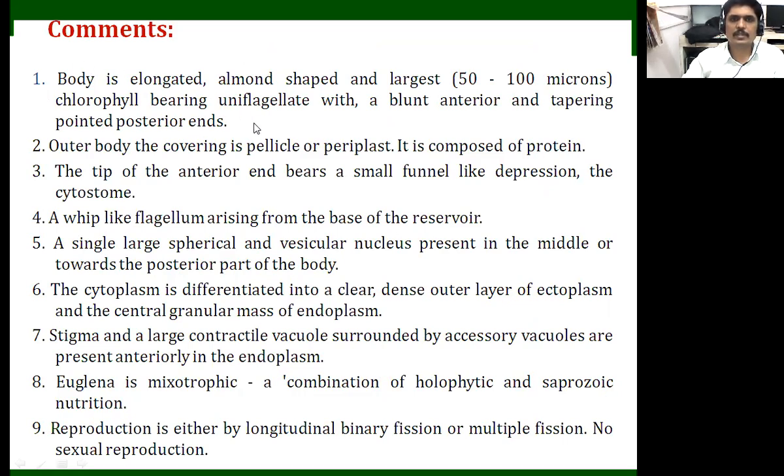When we observe their body, it is elongated and almond shaped. Approximately, it is the largest, 50 to 100 microns, and the body is a chlorophyll-bearing uniflagellate with a blunt anterior and tapering pointed posterior end. So anteriorly it is blunt, and posteriorly it has a tapering pointed end.